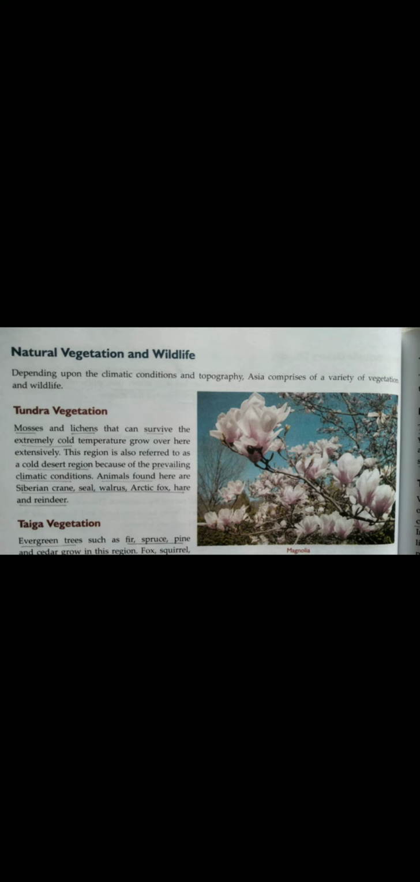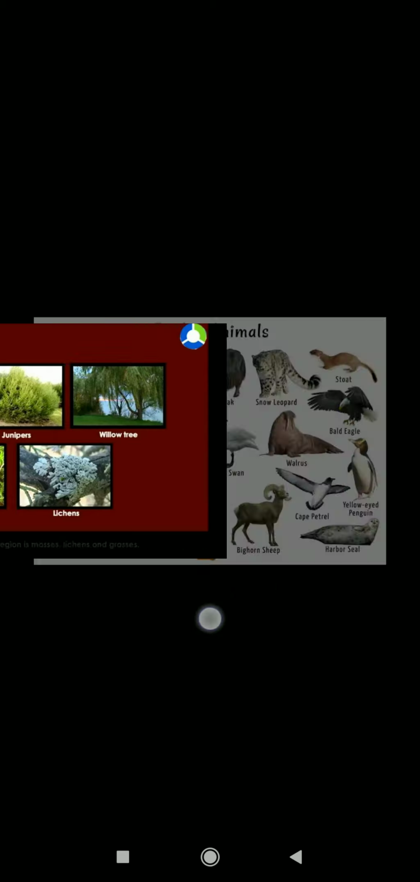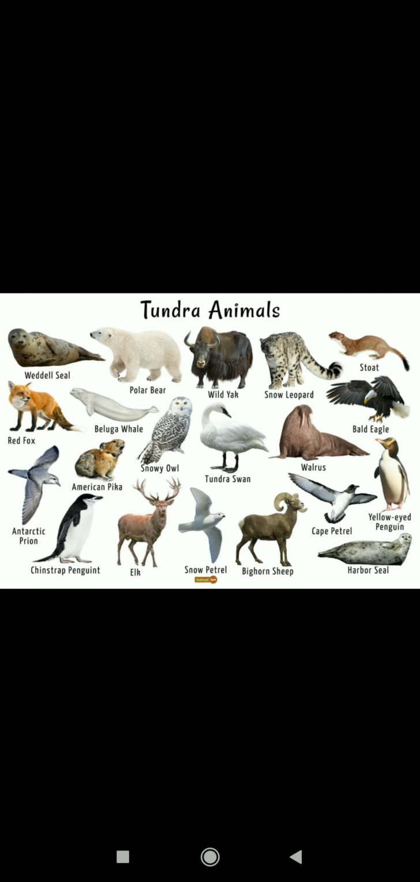So tundra vegetations are the type of vegetation that you will find in the tundra region, which experiences the tundra climate. Mosses and lichens are found in the tundra region as they can survive the extreme cold temperature. It is also referred to as a cold desert region because there is very little rainfall. The animals found here are Siberian crane, seal, walrus, Arctic fox, hare, and reindeer. So these are the types of vegetation found in the tundra region, and these are the animals, right?